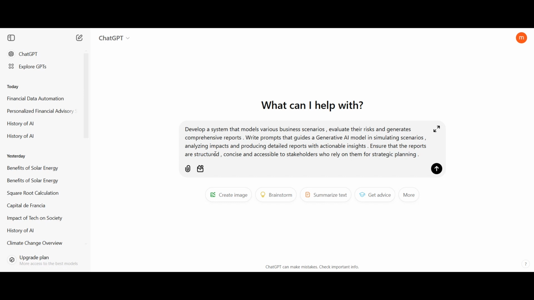Now, the prompt says develop a system that models various business scenarios, evaluate their risks, and generates comprehensive reports. Write prompts that guide a generative model in simulating scenarios, analyzing impacts, and producing detailed reports with actionable insights. Ensure that the reports are structured, concise, and accessible to stakeholders who rely on them for strategic planning. Now let's see the response.